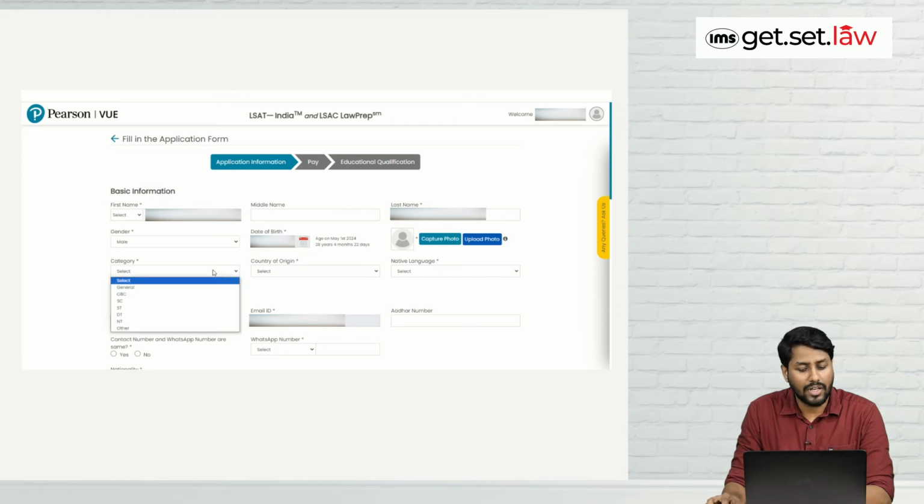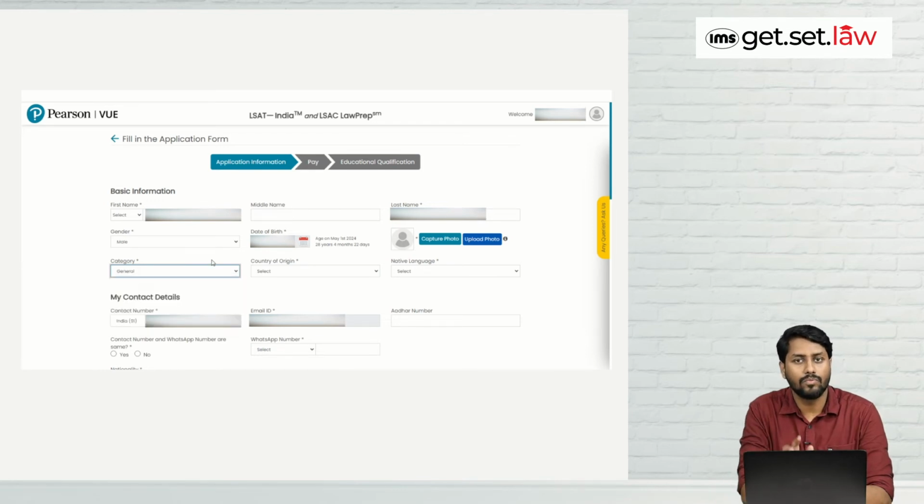Then you will have to fill your category. Over here, you will find a number of options. So you will find option of general, OBC, ST, DT, NT and other. Okay. So denotified tribes. So these are the options that are available to you. Once you have chosen your category, again, keep one thing in mind, that whatever category you are choosing except general, you should have certificate for the same.